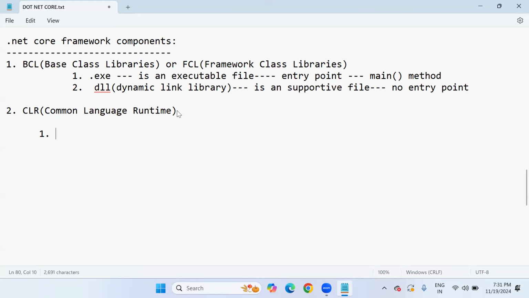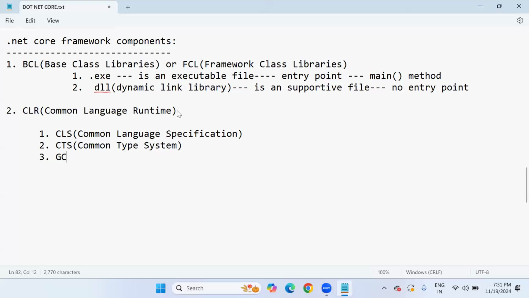First subcomponent is CLS. It stands for Common Language Specification. Next subcomponent is CTS. CTS stands for Common Type System. The third subcomponent, very important, is GC.